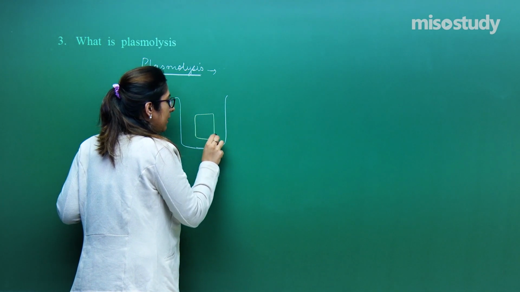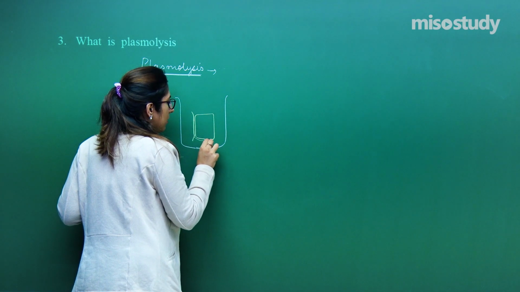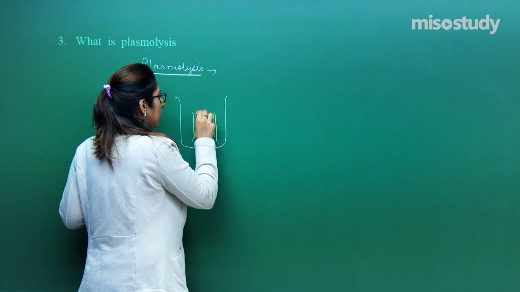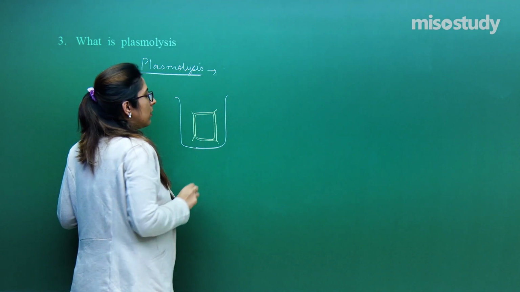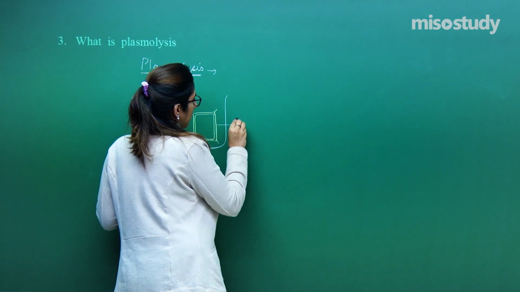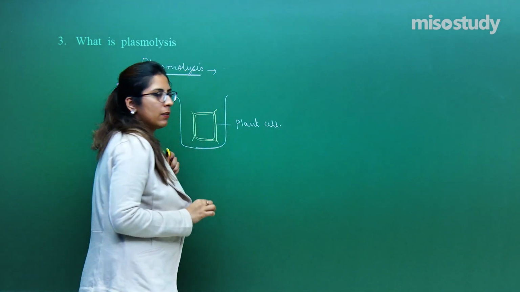This is a plant cell, and plasmolysis always occurs in the case of a plant cell. Right?